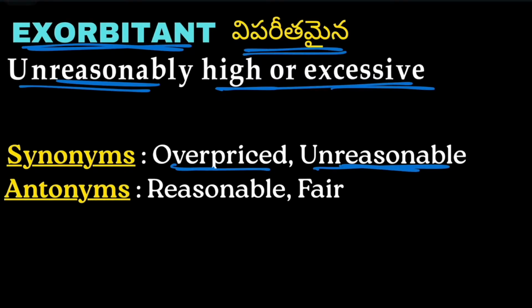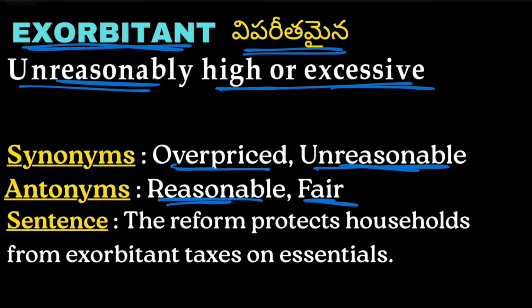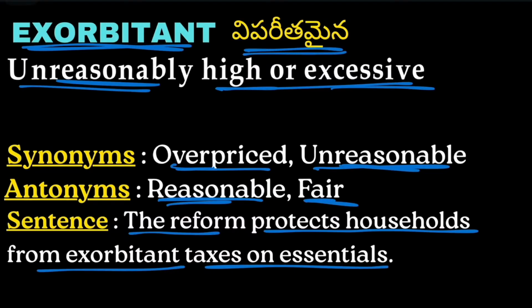Coming to the antonyms, we have reasonable and fair. For example: the reform protects households from exorbitant taxes on essentials. So the reform protects households from unreasonable taxes on essentials.